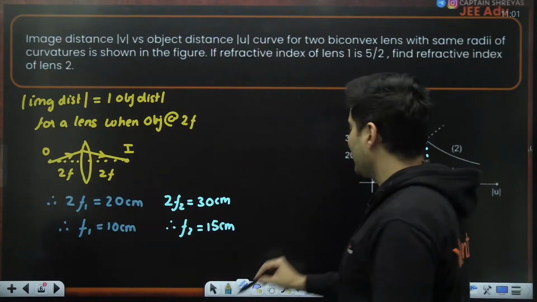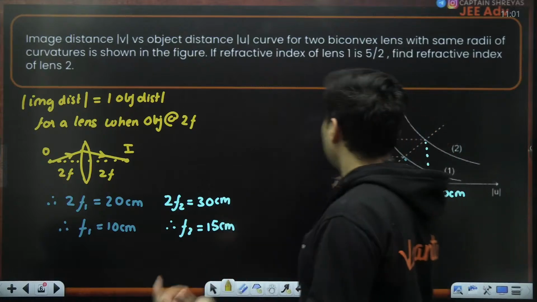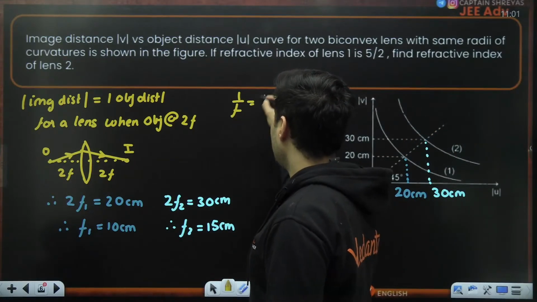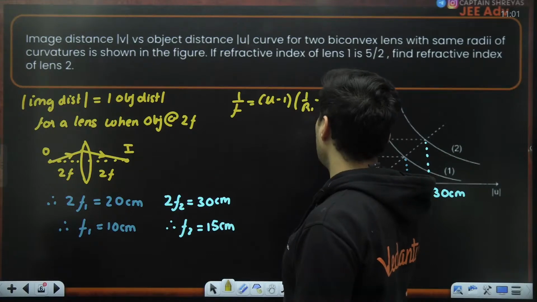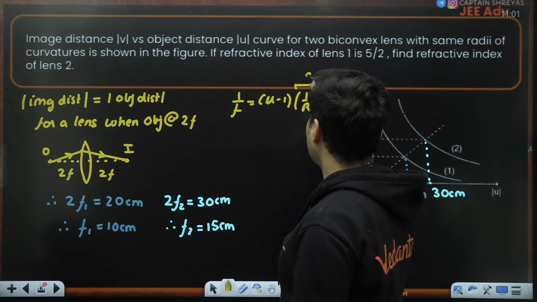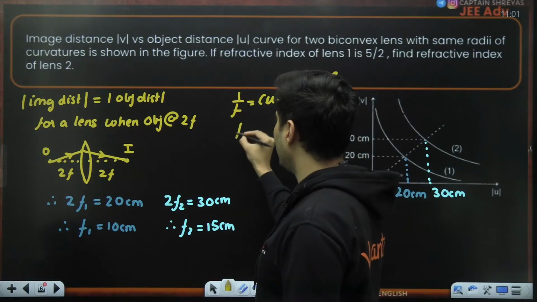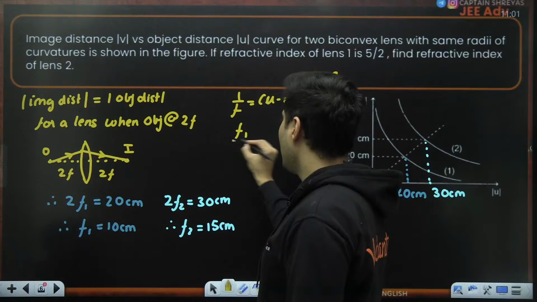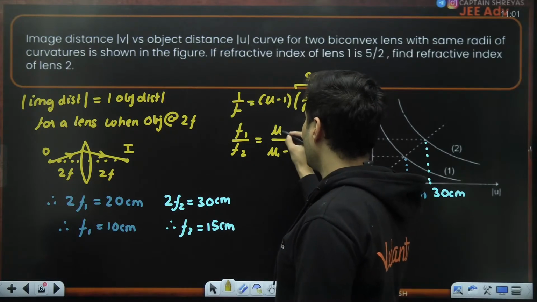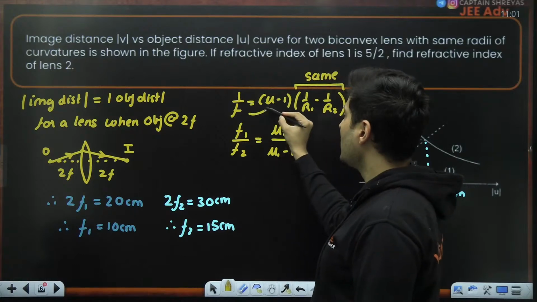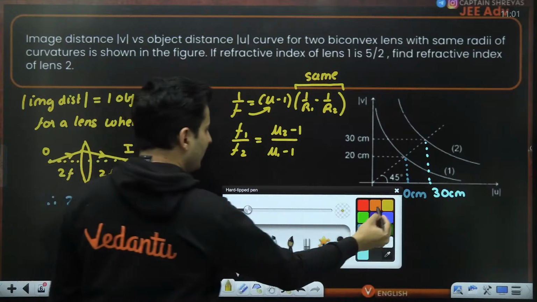Okay. Now, what is the next step? The next step is to find the refractive index, and now we know that 1 by the focal length is refractive index minus 1 by r1 minus 1 by r2, and this much part is going to be the same. So focal length is inversely proportional to mu minus 1. Therefore, I can say f1 by f2 will be mu2 minus 1 by mu1 minus 1, because it is inversely related to mu minus 1. So just have to substitute everything and you will get the answer.